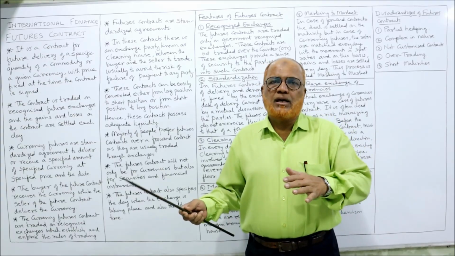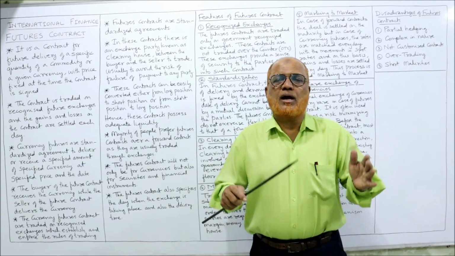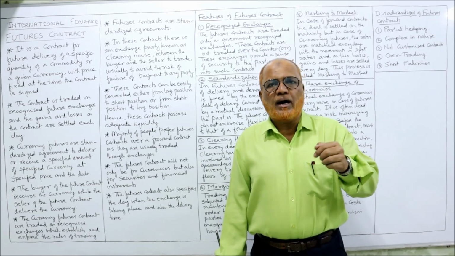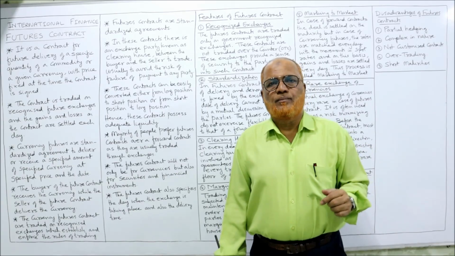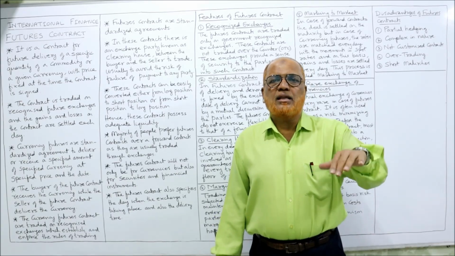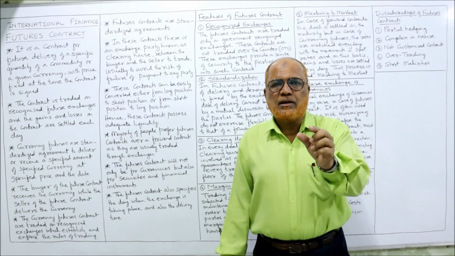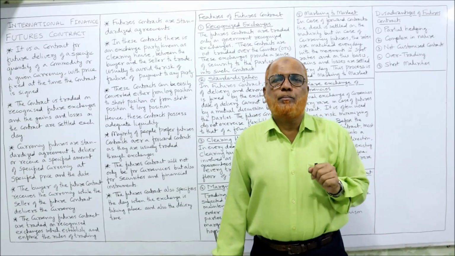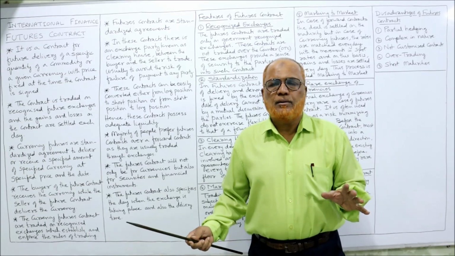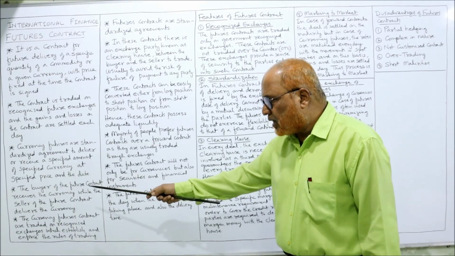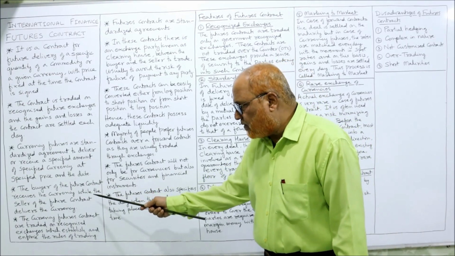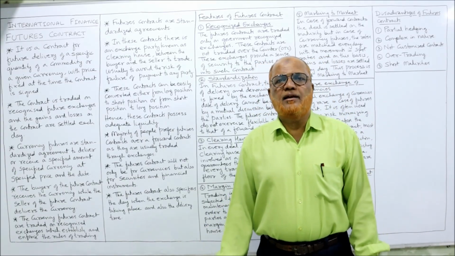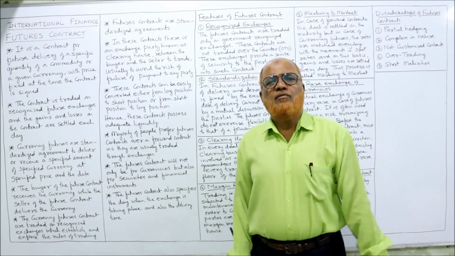Both the parties, one buyer and one seller, will enter into a contract in the futures exchange, and they agree to buy the currency and to sell the currency. One party has agreed to buy, another party has agreed to sell a particular currency on a particular date and at a particular price. The contract is entered. Now, the buyer of the futures contract receives the currency while the seller of the futures contract will deliver the currency. Just like any other buying and selling trading agreement, the same type of agreement is there.